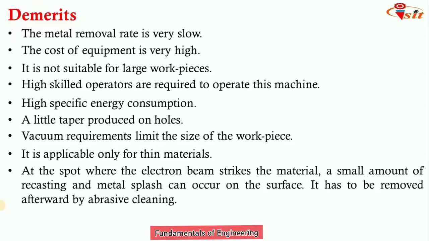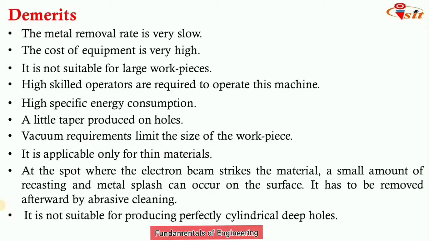At the spot where the electron beam strikes the material, a small amount of recasting and metal splash can occur on the surface. It has to be removed afterwards by abrasive cleaning. By bombarding the electron beam on the workpiece, melting takes place, and the melted small particles recast on the workpiece surface, which we have to remove afterwards by abrasive cleaning. It is not suitable for producing perfectly cylindrical deep holes. As we have seen, taper is produced when we machine the hole, so we do not get perfectly cylindrical deep holes.